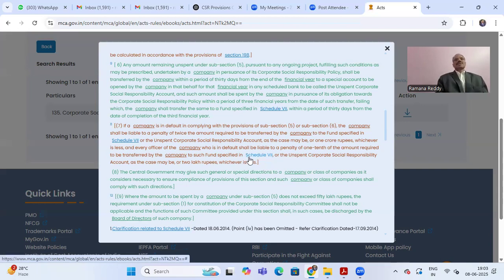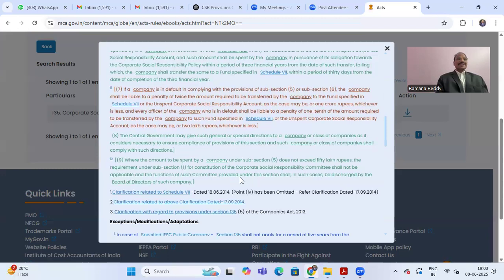For example, suppose the company has to spend 20 lakh under CSR. It has defaulted. Then 2 into 20 lakh, that is 40 lakh. That is the penalty, or 1 crore, whichever is less. So 40 lakh is the penalty, obviously this is less. And 1/10 of this 40 lakh, every officer of the company is also liable, 1/10 of this 40 lakh or 2 lakh, whichever is less. This is what subsection 7 of 135 says.